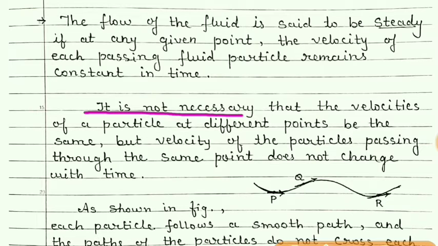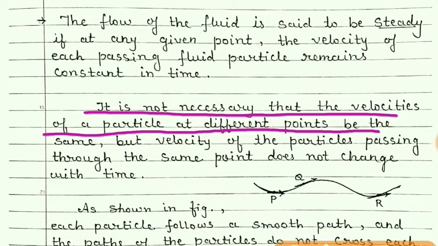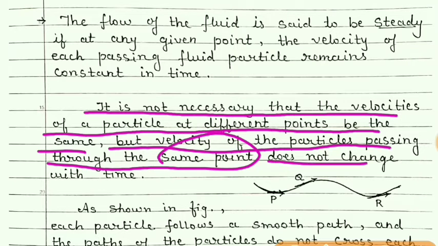Now, it is not necessary that the velocities of a particle at different points be the same, but velocity of the particle passing through the same point does not change with time. That means at different points, the velocity of fluid particle can be different, but at a given point, velocity of the fluid particles will be same.